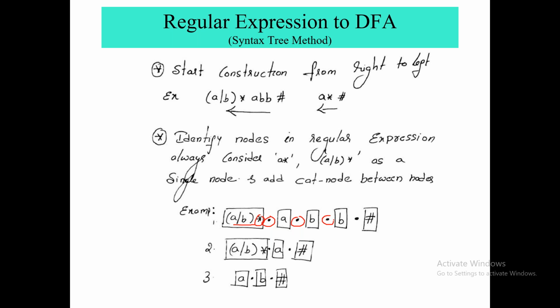Okay, so for example, consider this one. I am having one expression (A or B) star ABB. So what I am doing, I am putting one dot between each and every node, right? First I am putting here (A or B) star dot A, then A dot B, B dot B, B dot hash. Okay, this is second example.